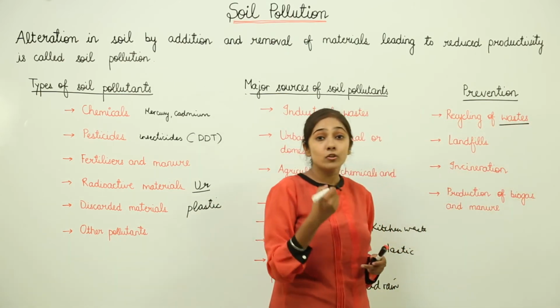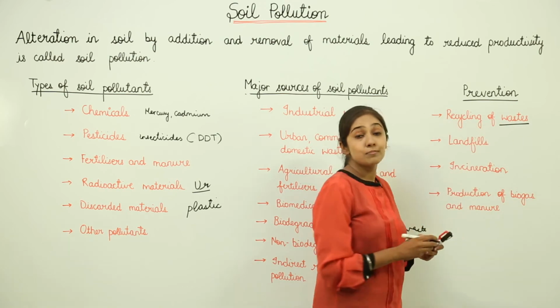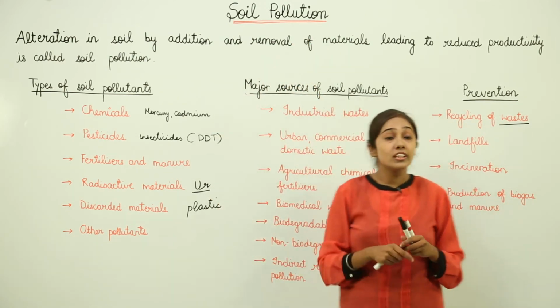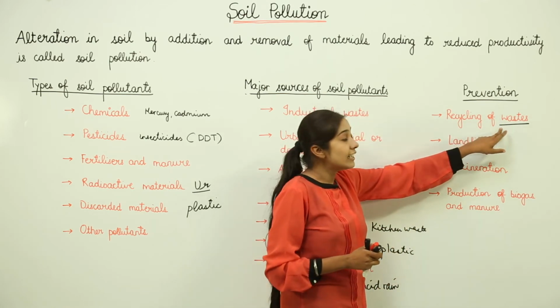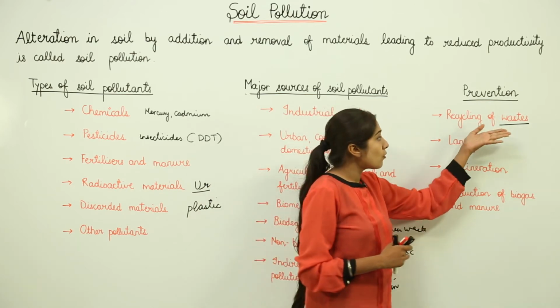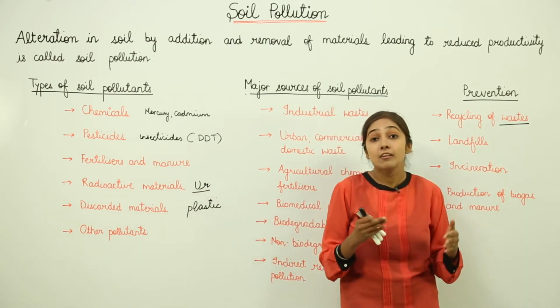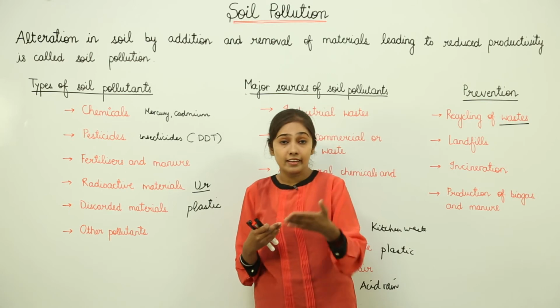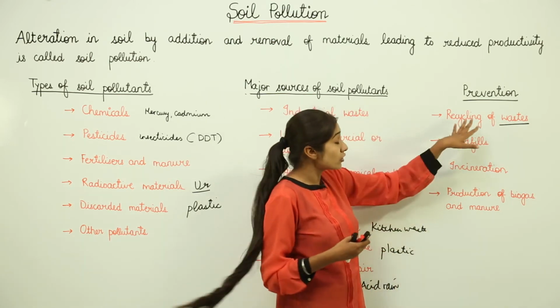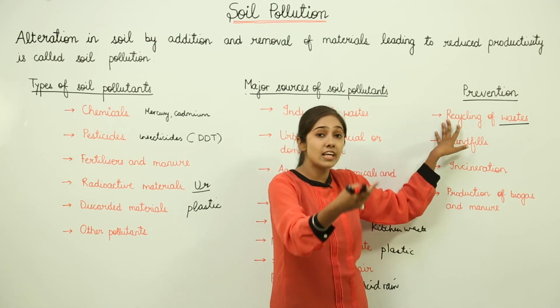So if we are going to recycle this waste, it means we are going to prevent soil pollution indirectly. So the recycling of the waste can lead to the prevention of soil pollution. For example, if we talk about paper, then this paper can be recycled. We can use the paper again. If we talk about glass bottles, we can use them again. In fact, we do not need to recycle, we can reuse those glass bottles.